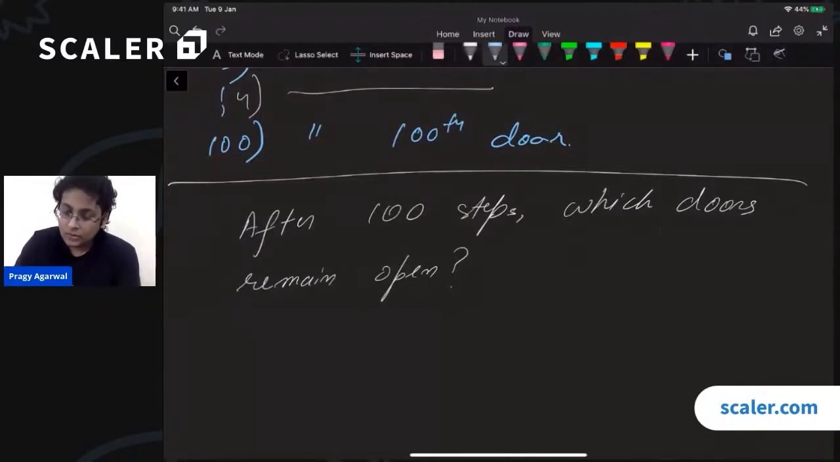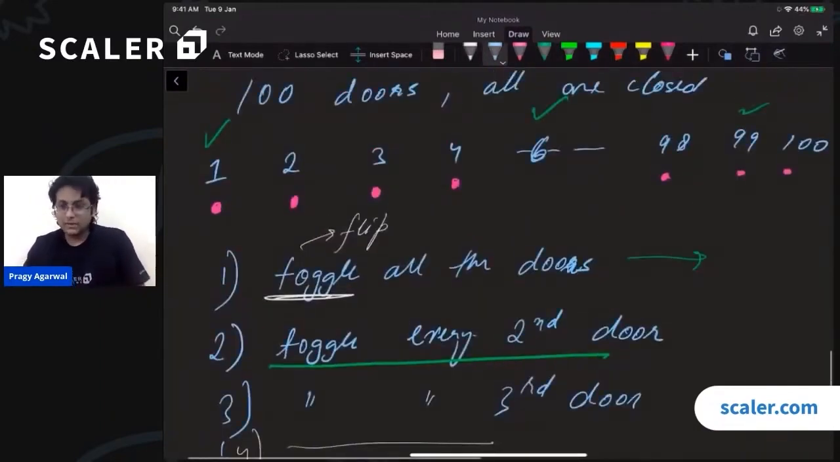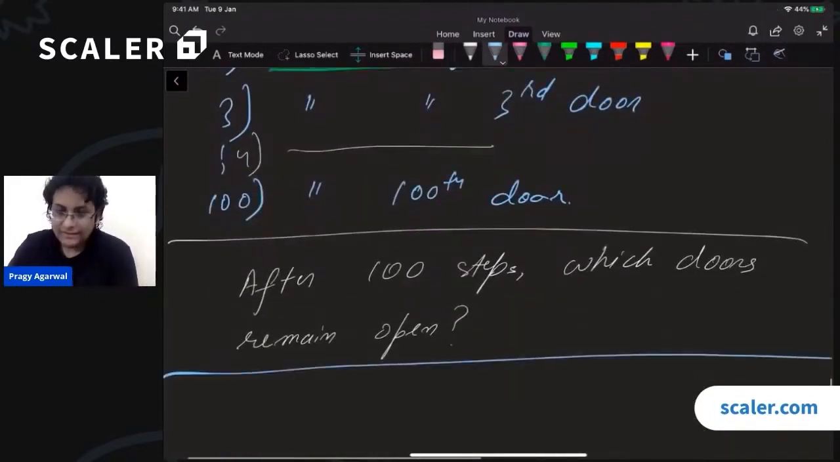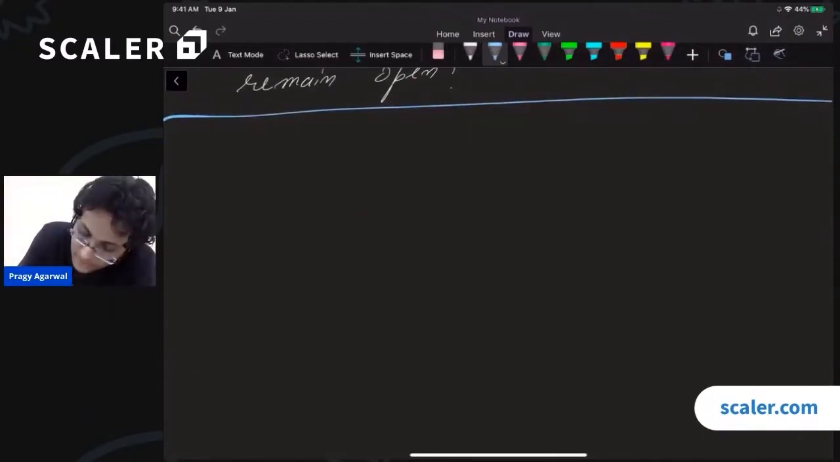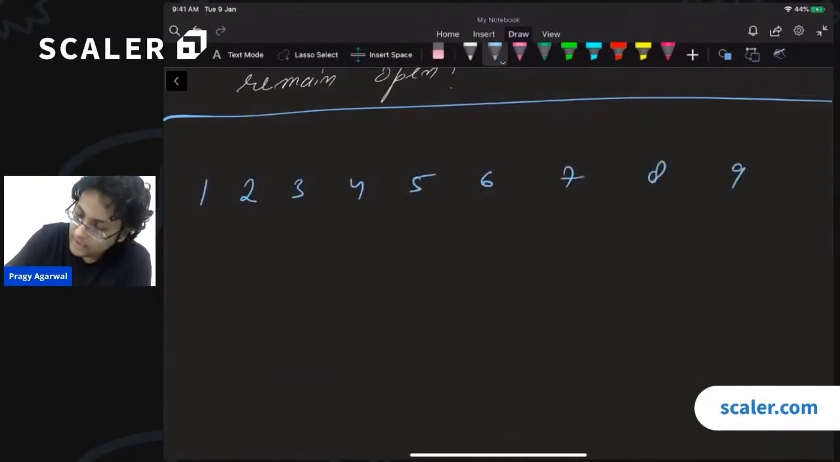All right. So, this 100 is a very large number. Let us actually reduce the problem. Whenever you have a difficult problem, you try to check that problem on smaller numbers. So let us say that we only have 10 doors: 1, 2, 3, 4, 5, 6, 7, 8, 9, 10. Initially, all of them are closed.